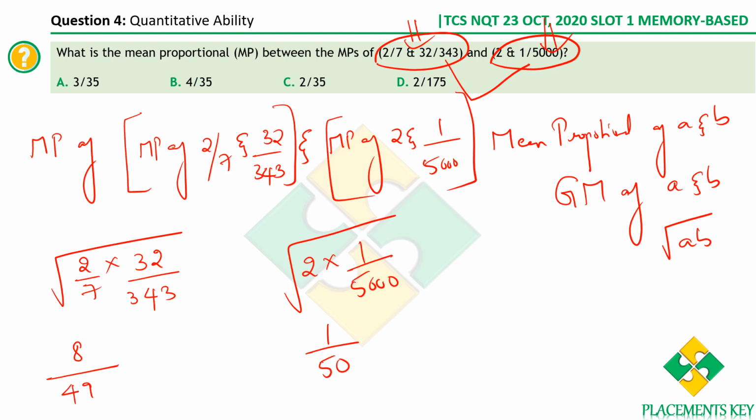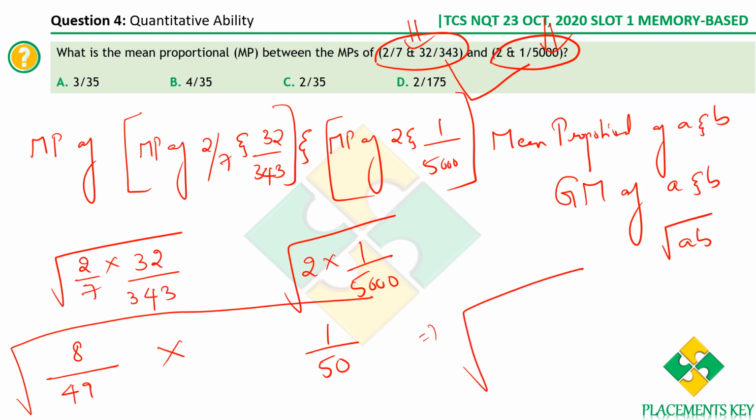Now we'll have to find the mean proportion of these two. It is square root of AB again. So square root of A into B. Square root of 8 by 49 into 1 by 50. So what do we get? Let me write it again here. 8 by 49 into 1 by 50. So 2 4s 8, 2 25s. That's it. Now the question is solved.